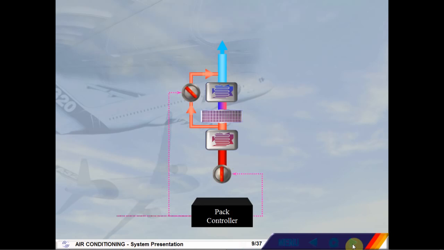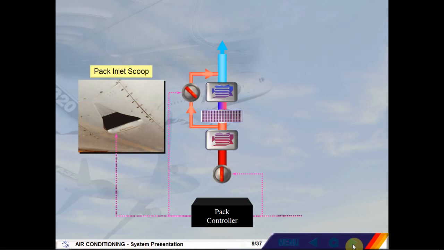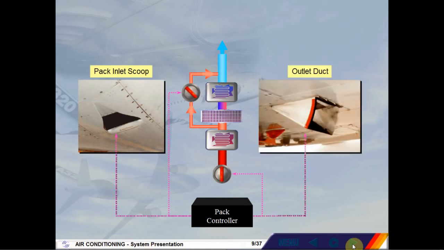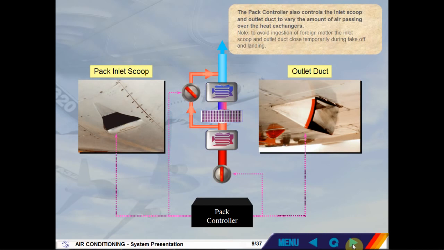The pack controller also controls the inlet scoop and outlet duct to vary the amount of air passing over the heat exchangers. Note, to avoid ingestion of foreign matter, the inlet scoop and outlet duct close temporarily during takeoff and landing.